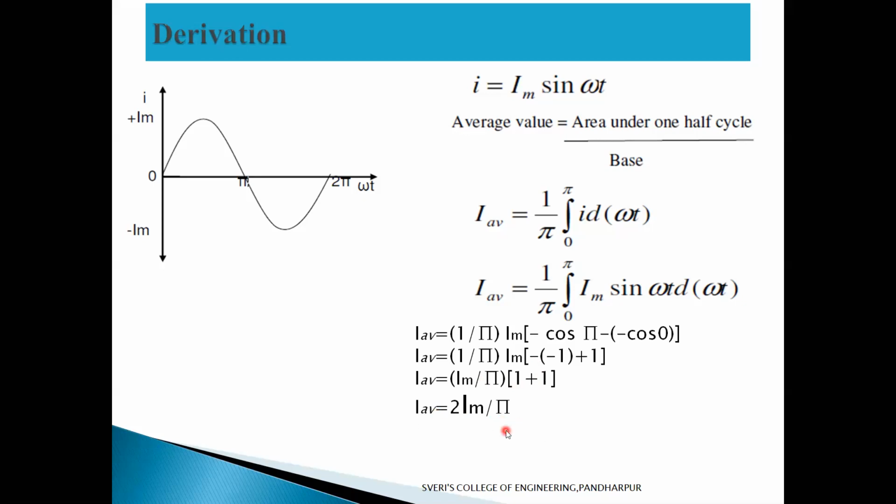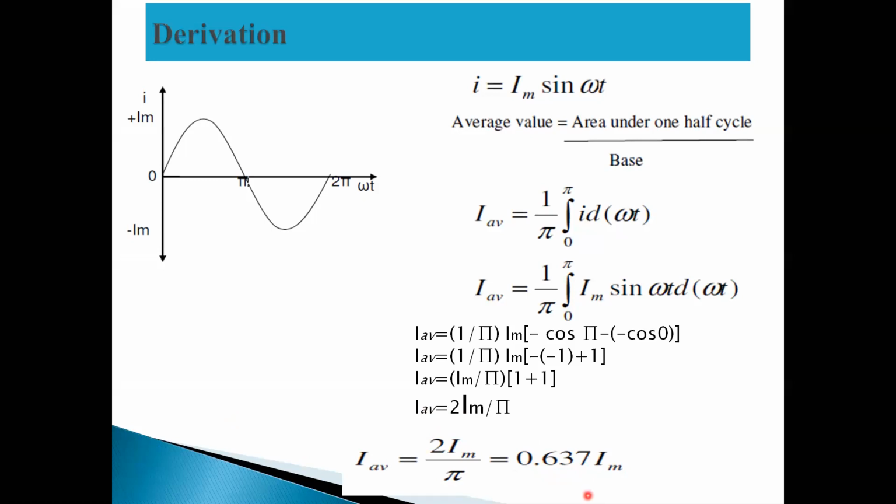2 Im by pi is the average value of the alternating quantity. We can tell that here. This is the last formula we can write down here. Is it clear? 2 Im by pi, and 2 by pi is nothing but 0.637. We will get the value here now. Pi is nothing but radian we are going to use. So 2 by pi equal to 0.637, and Im I will keep as it is here now. You can remember this 2 Im by pi or 0.637 Im also. This is the average value, the derivation we have calculated here.